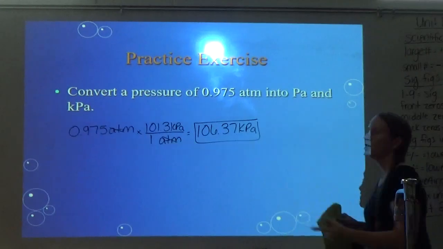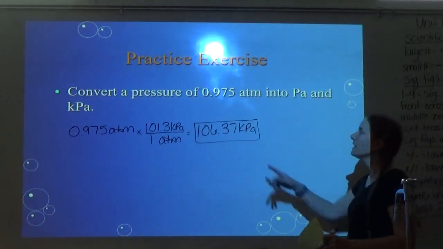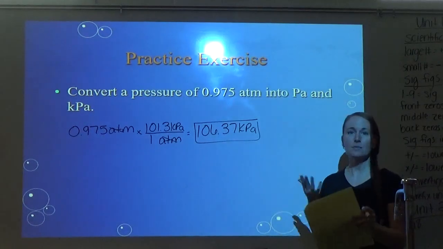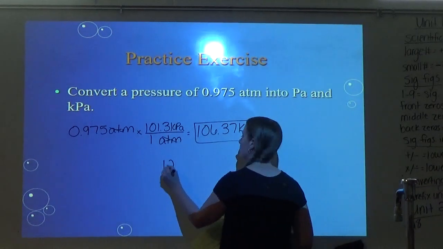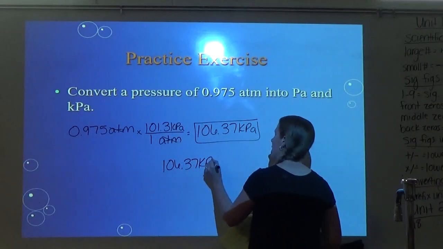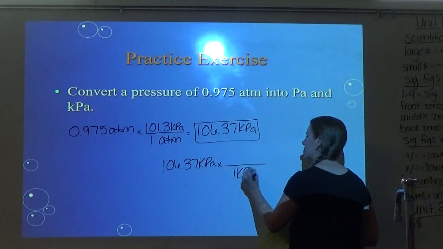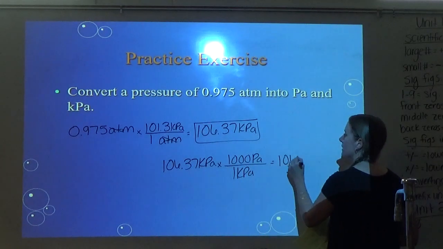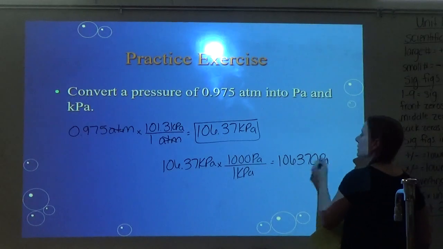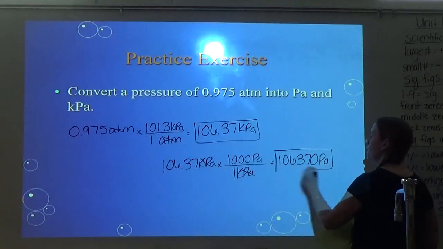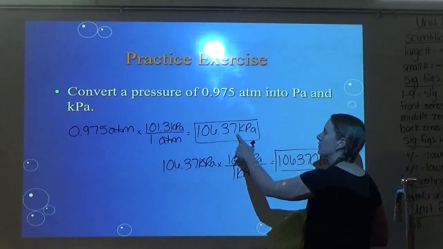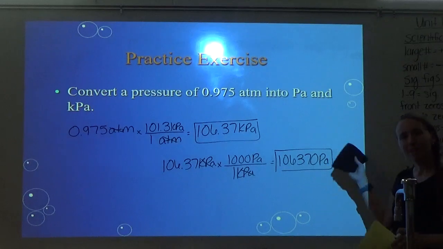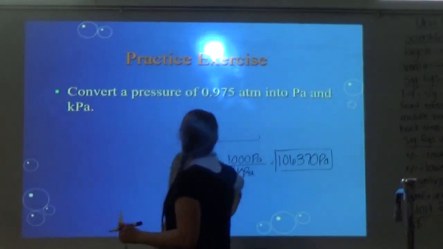But it also asked me to go to pascals. So y'all, kilo always means 1,000. So 1 kilopascal equals 1,000 pascals. So of course you could do it this way, like you could follow the golden rule and say, okay, 1 kilopascal is 1,000 pascals, and that would end up giving you the answer in pascals, which is fine. You can do it that way, or you can just take your decimal and move it 3 places to the right. Either one works, okay? So hopefully you got that one right. All right, let's move on.